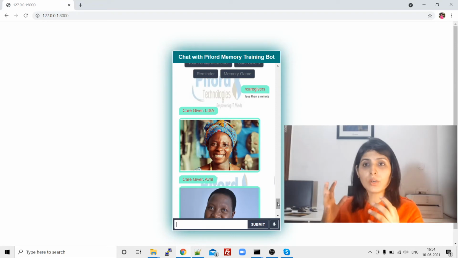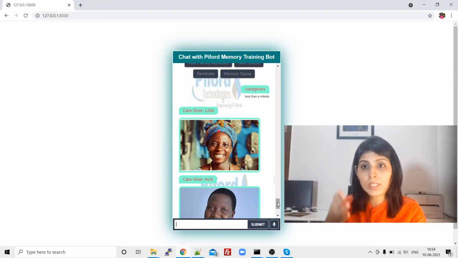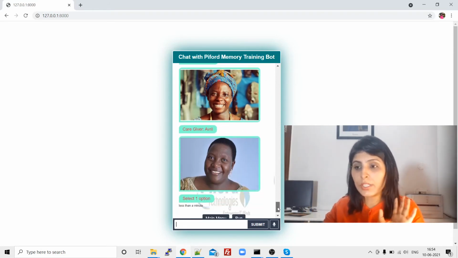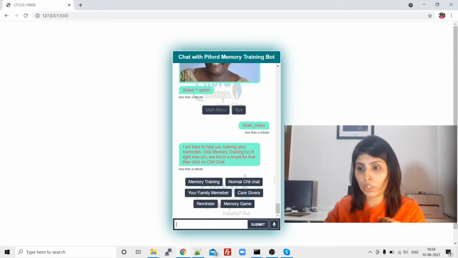So what we are doing is we have given all those options over there so that the person can train the memory by using this chatbot. After showing the caregivers, we again give two options, main menu or bye. Let's say the person said main menu. Again we have redirected that person over here, right? Now let's say the person wants to see if there are any reminders for that person.